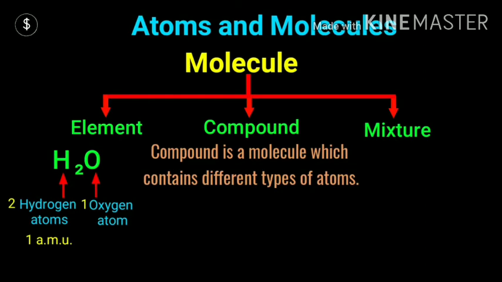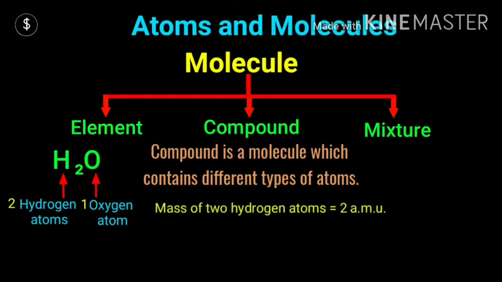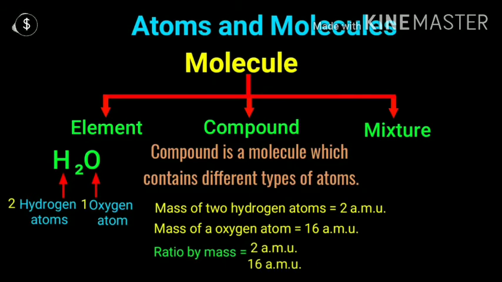So what is the mass of hydrogen? 1 AMU, and it will always be constant, whether the hydrogen is produced here, there, anywhere, its mass will always be constant. Now the mass of two hydrogen atoms will be 2 AMU. The mass of one oxygen atom is 16 AMU, 16 atomic mass units.